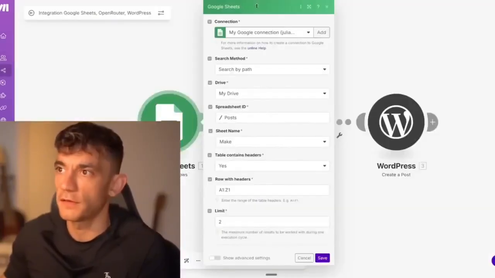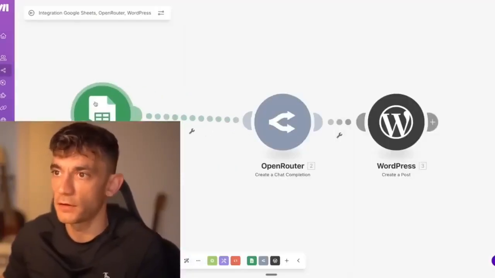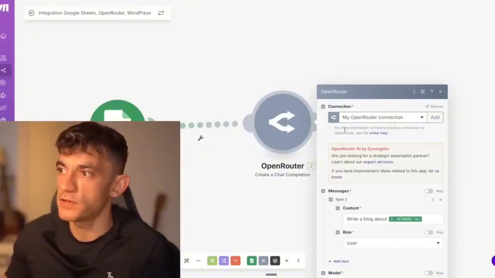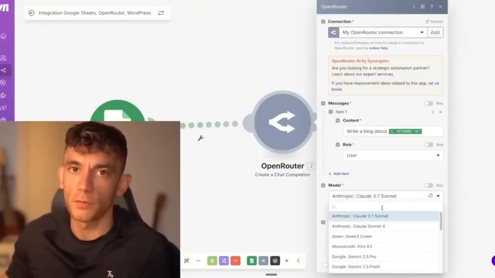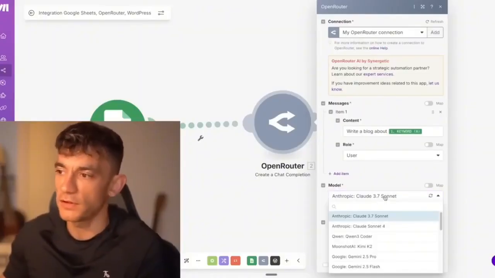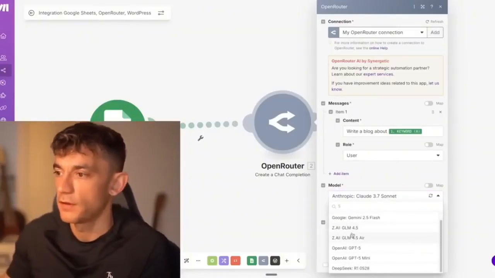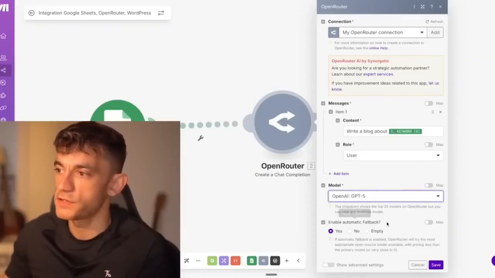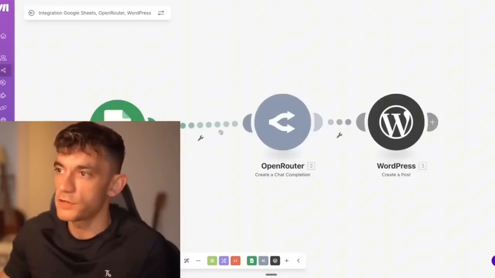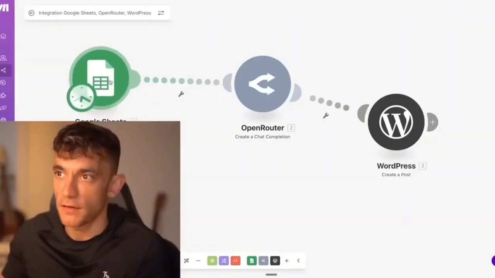So what you can see here is it's taking a spreadsheet that I have with make.com, and then with OpenRouter, we can switch between APIs. Now, the good thing about this is every time there's a new release or a new model that you want to test, you can use them all inside GPT-5, right? So if we type in 5 down here, we've got OpenAI GPT-5, or we've got Mini. I'm just going to go with GPT-5 over here. So we just switch out the APIs that we're using every time there's a new model.